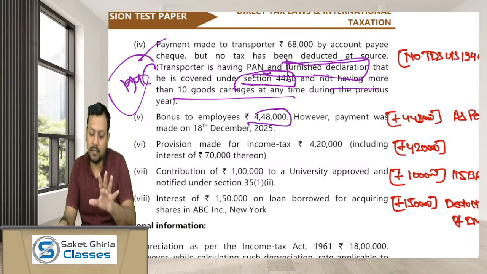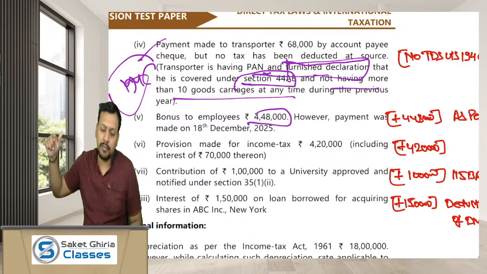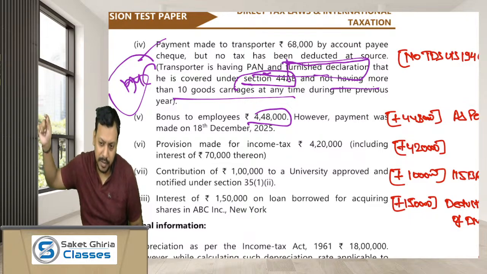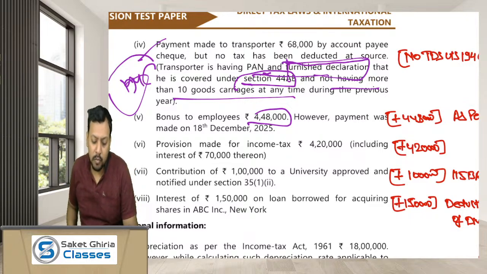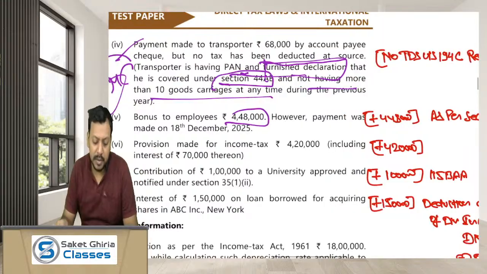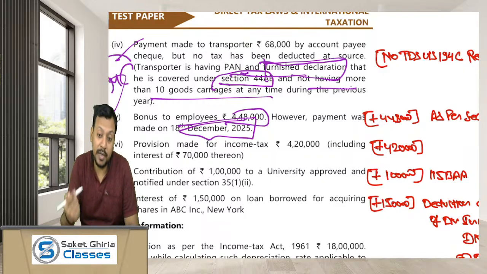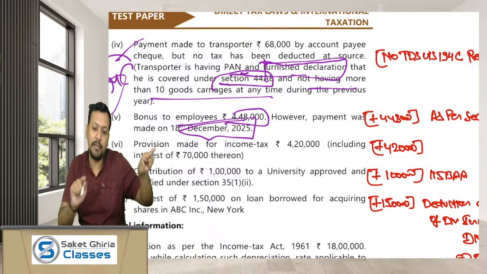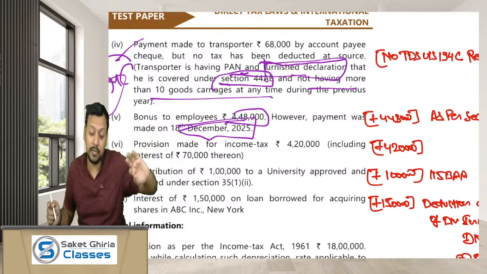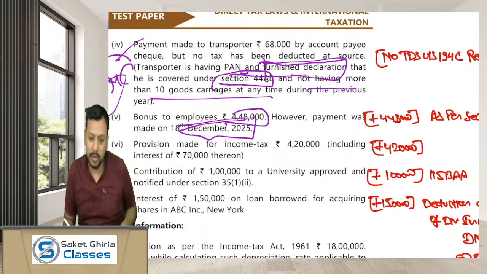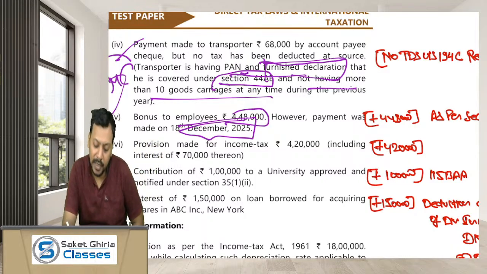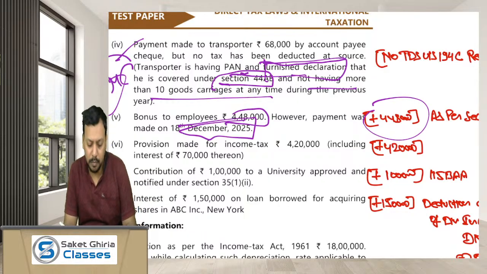Bonus to employees, 4,48,000. Dear friends, as per section 43B, bonus to employees is allowed on actual payment basis. So if the payment is made on 18th December 2025, then it would be allowed as a deduction in the previous year 25-26, not in the previous year 24-25. So in the previous year 24-25 working, we have to add back 4,48,000. I hope you guys are getting it.